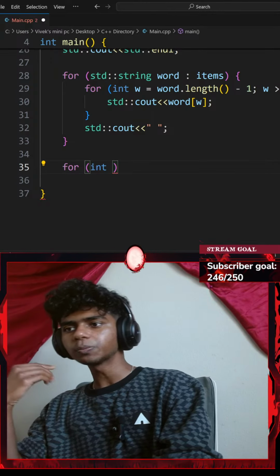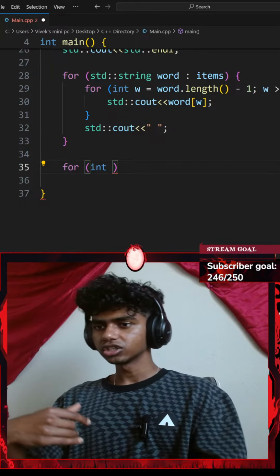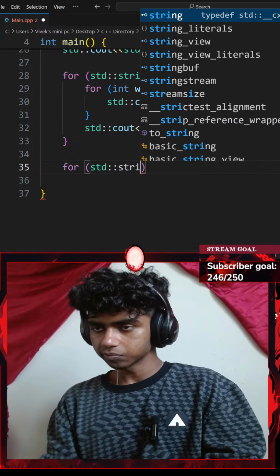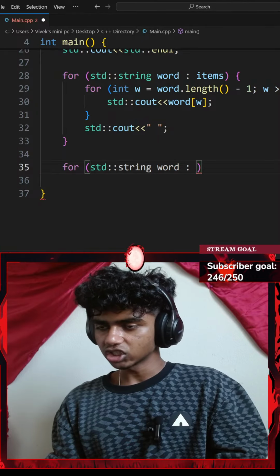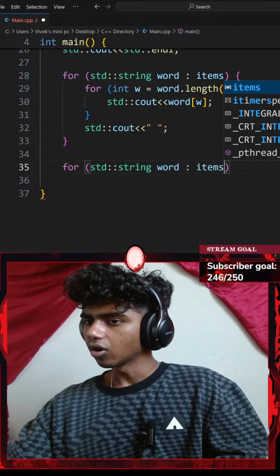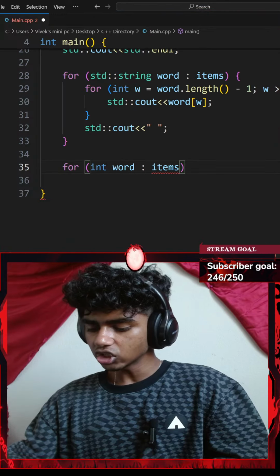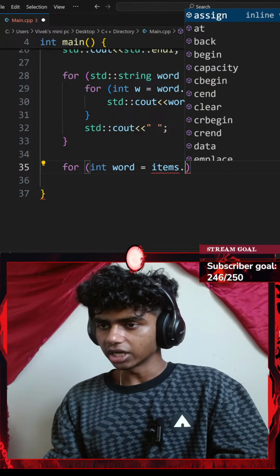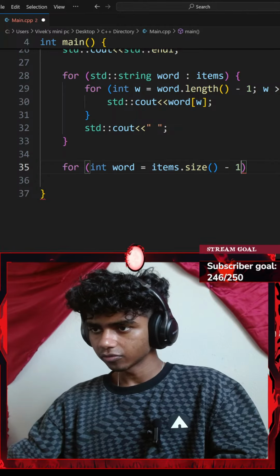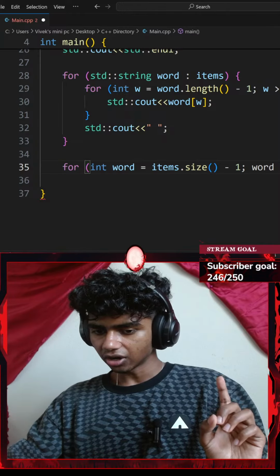I want to reverse my vector first, and then I want to reverse each element inside of my vector. So first reverse my vector: for every standard string of, let's say, word in my vector of items. Or I could go with something like, okay, let's change that to integer. For every integer of word which equals my items dot the size function, I get the size of my vector minus 1. I add a semicolon and then I check if my word is greater than or equal to 0.